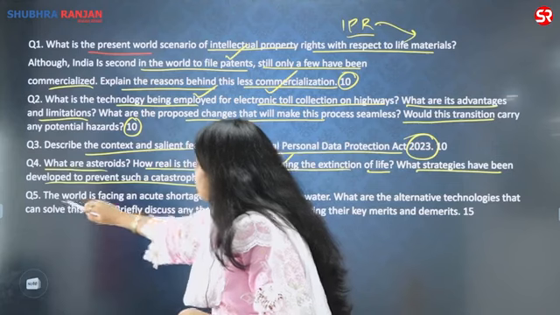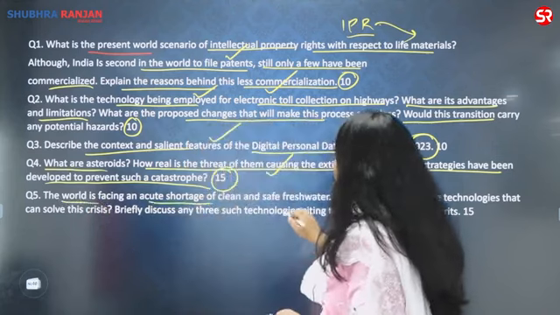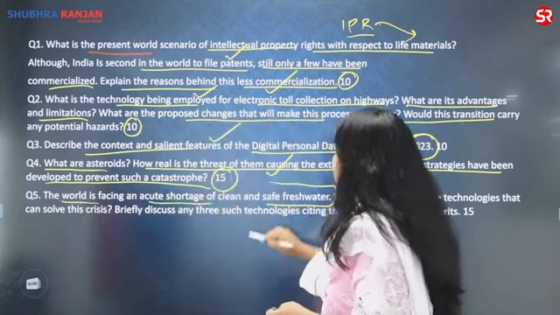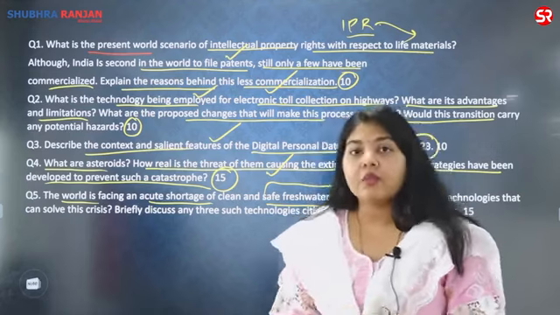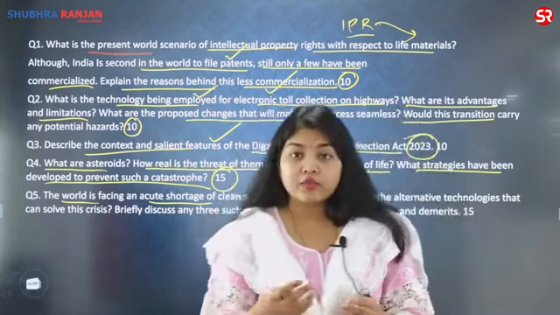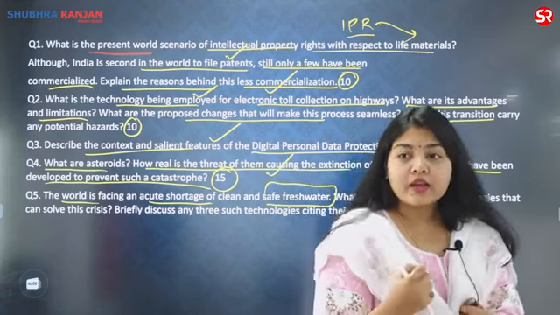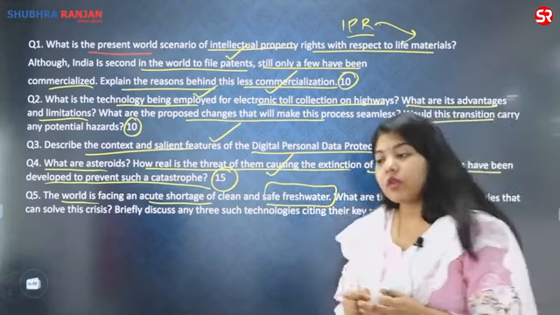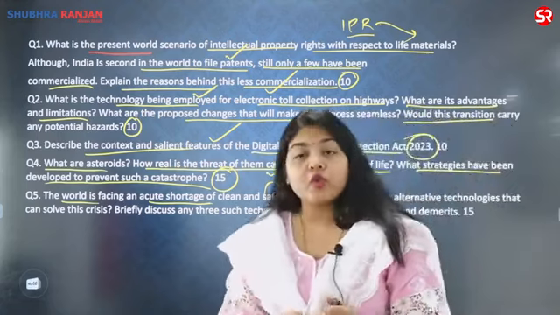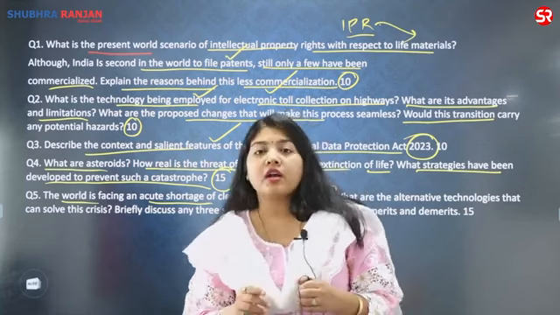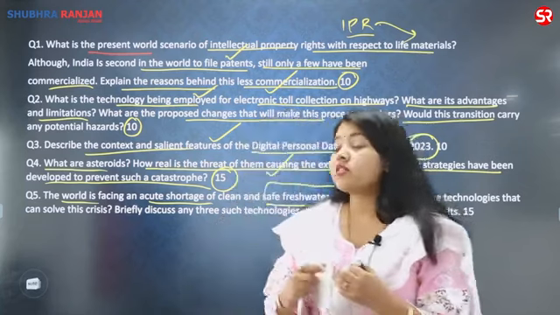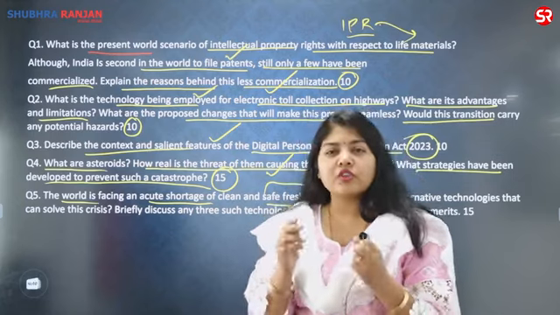Fifth question is, the world is facing an acute shortage of clean and safe fresh water. Fresh water has been in the news for a very long time. If you go deep, you know that whether it is the economic survey, the different reports by different organizations, the Ganga Action Plan, or conserving the glaciers for freshwater, freshwater has been in the news.